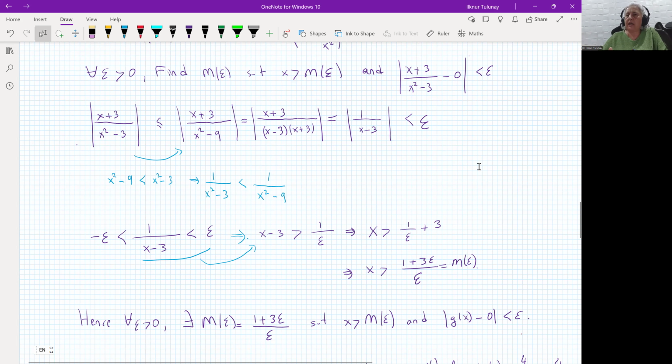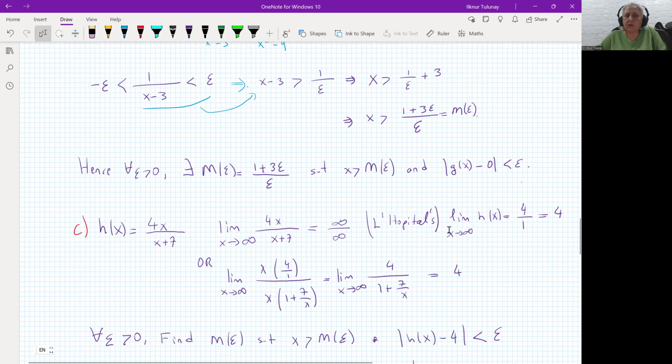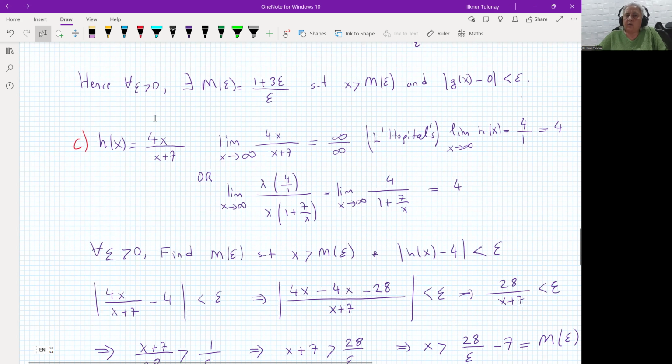As you can take m epsilon as large as possible, you can do this. Okay, next question. This is our function. If we have the limit, we can do it in two different ways. So this is x goes to infinity. So this is infinity over infinity.